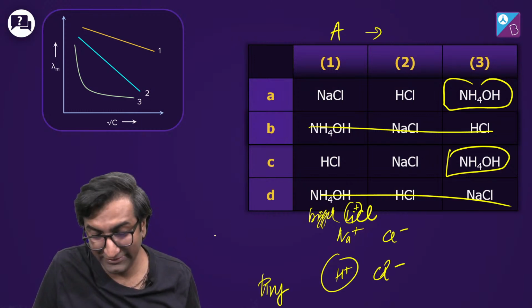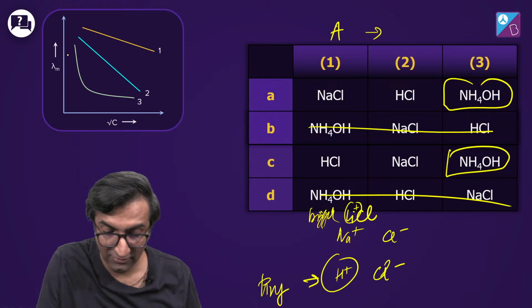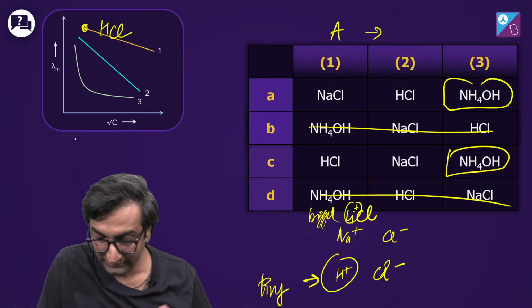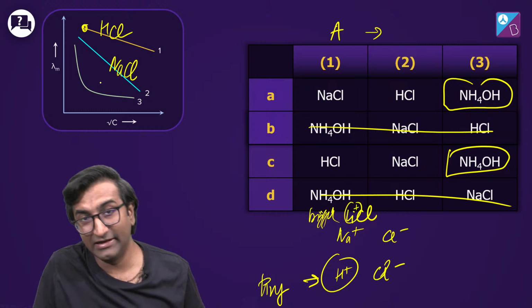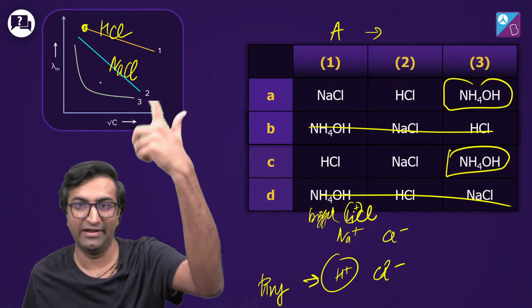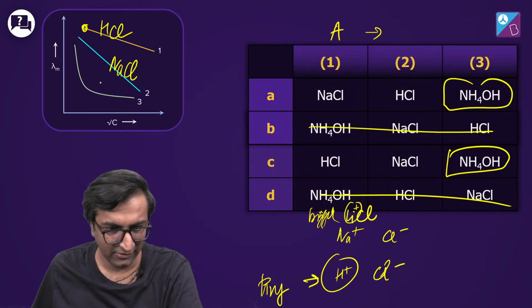Like, this is really, really small. It moves a lot faster. Okay. Hence, its value is going to be the highest. So this is going to be HCl. This is the logic behind it. If by mistake you are given LiCl, that would be a difficult question. And LiCl will be lower, NaCl will be upper. This is my idea. Yes, mobility, absolutely.